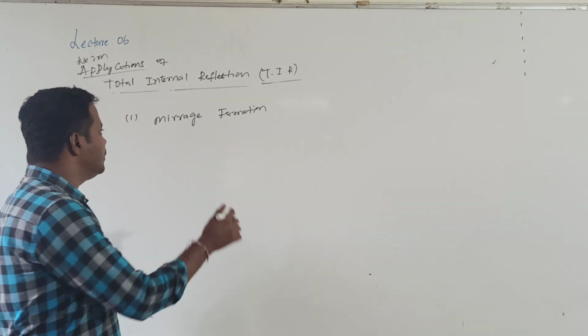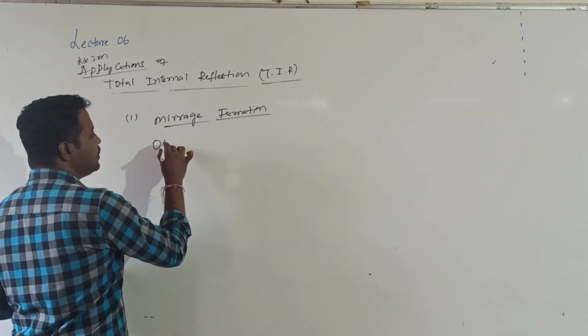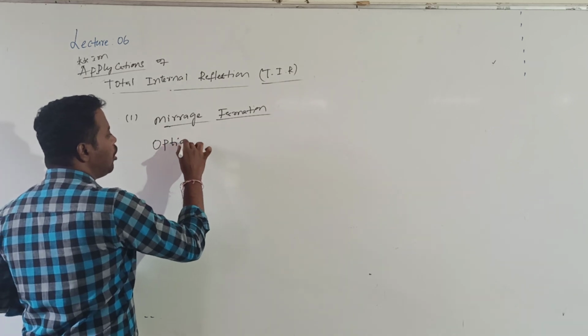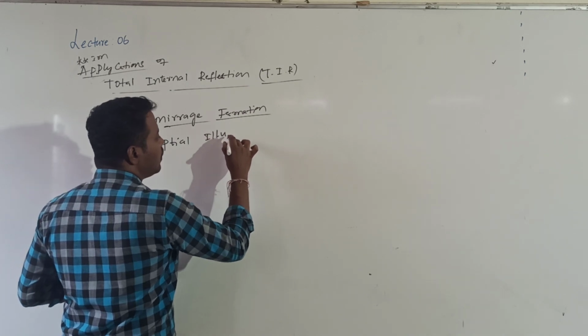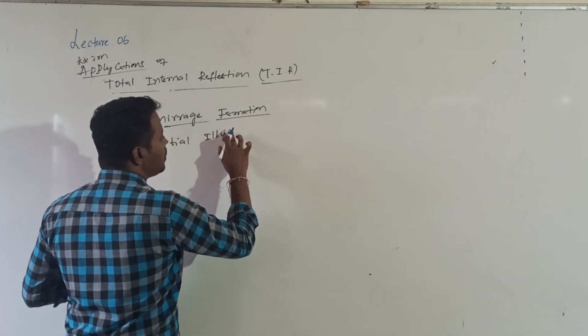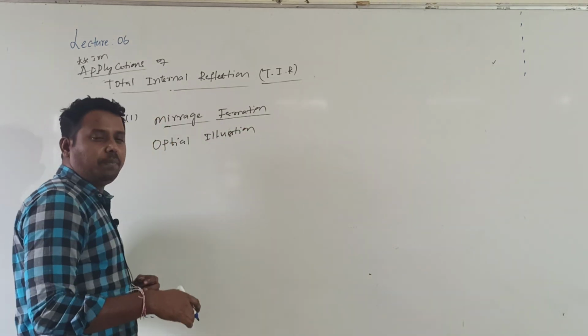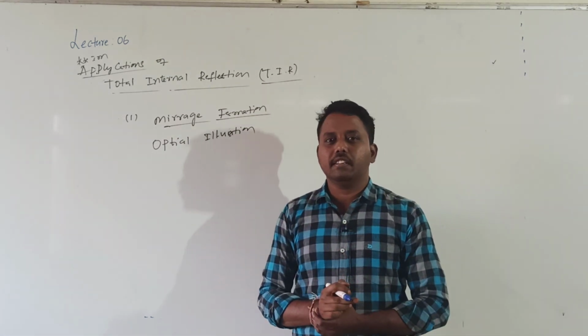What is mirage? Mirage is nothing but, it is not marriage, mirage. Now this is marriage season now. So what is mirage? A mirage is an optical illusion. What is optical illusion? Illusion in the sense it will not be there, but it appears to be there.